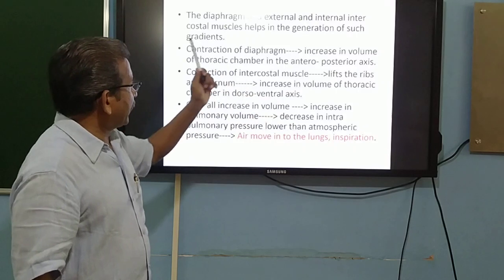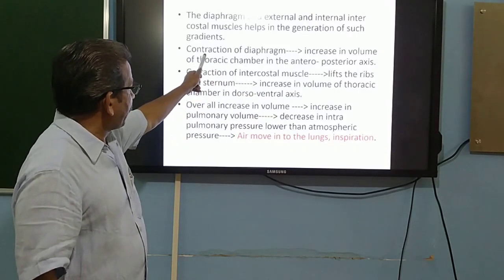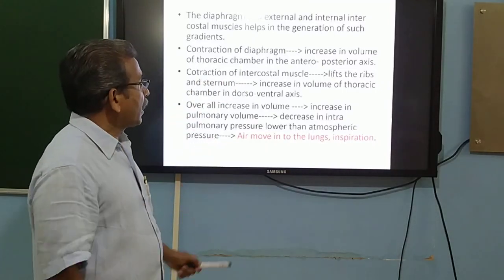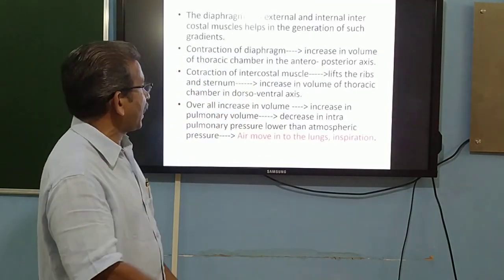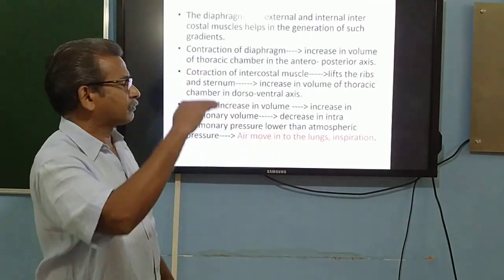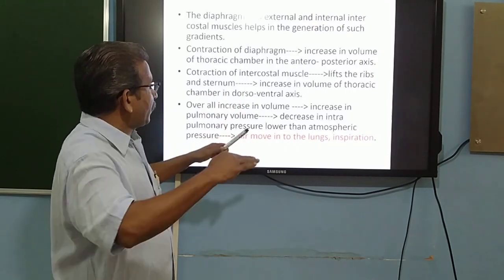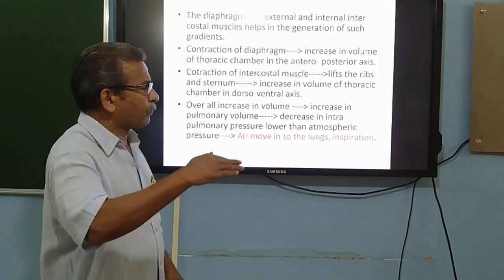And at the beginning of breathing, the muscles of the diaphragm contract, and this leads to an increase in volume of the thoracic chamber in the antero-posterior axis. The contraction of the diaphragm increases the volume of the thoracic chamber in the antero-posterior axis.